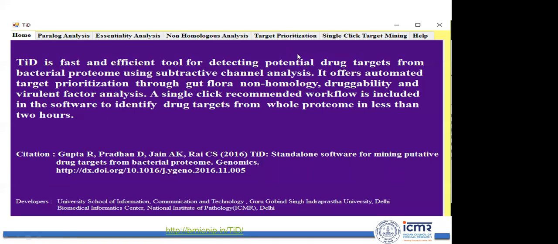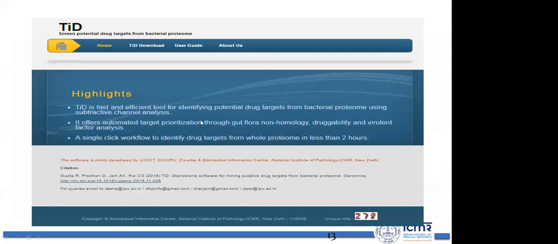If you are not an experienced user, if you are a newcomer like a biotech student or bioinformatics student, you can also go for single-click target mining. Here the protocol is standardized. You just have to upload the protein file list. Then it will tell you whether it is a drug target or not.